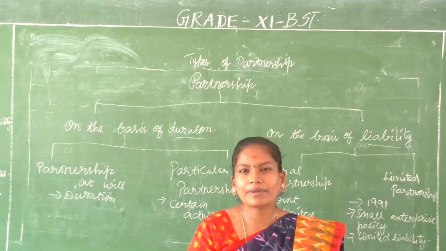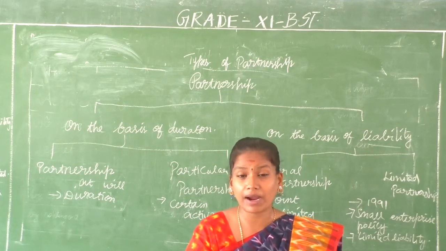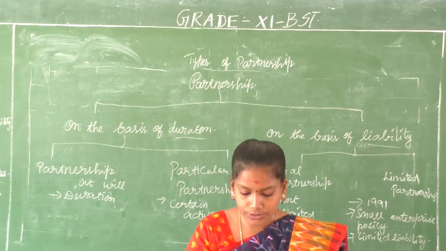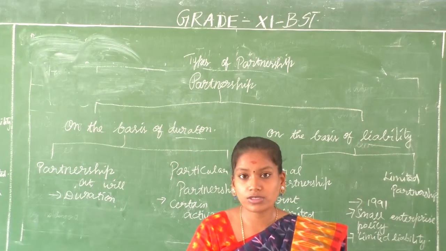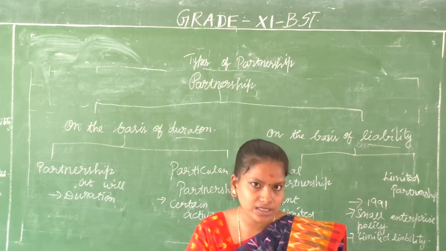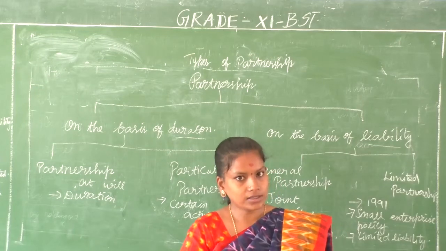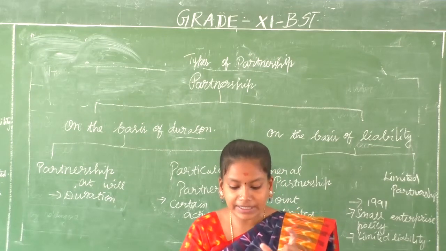So what happened? People were not investing much in partnership firms. That's why the new small enterprise policy was brought into existence from 1991. According to that, people can enter the partnership firm with a limited liability.